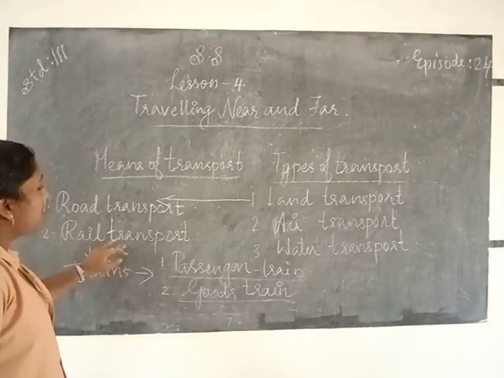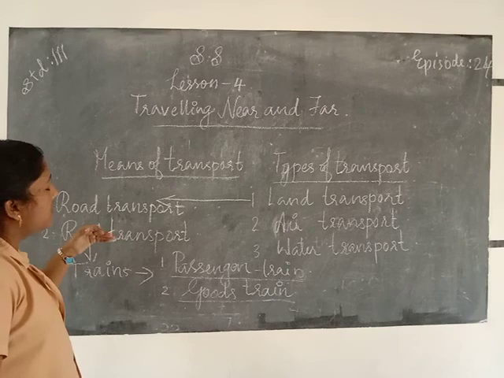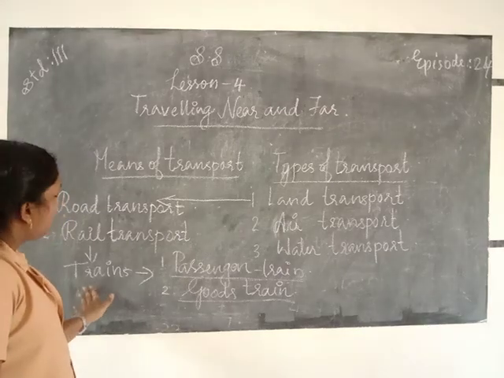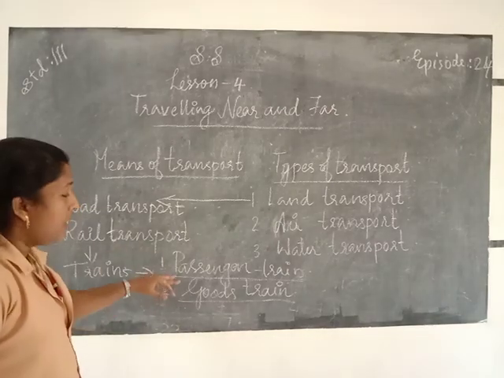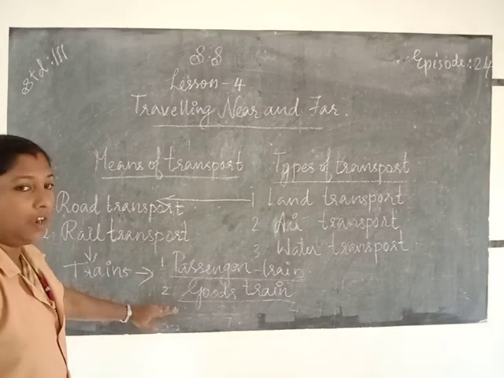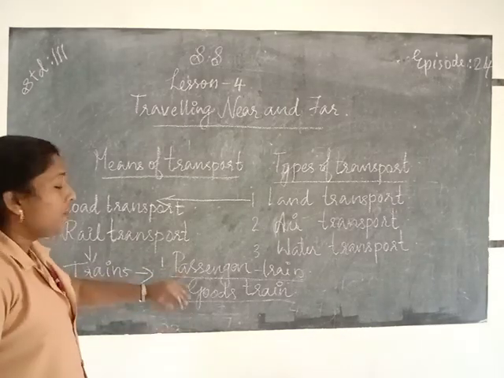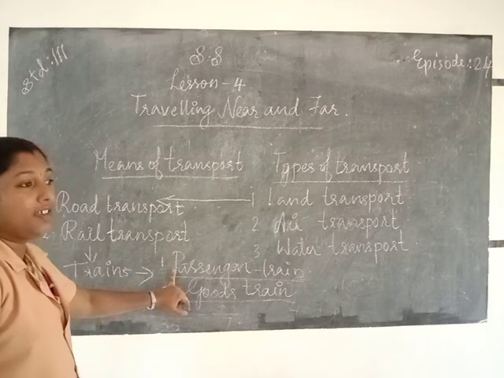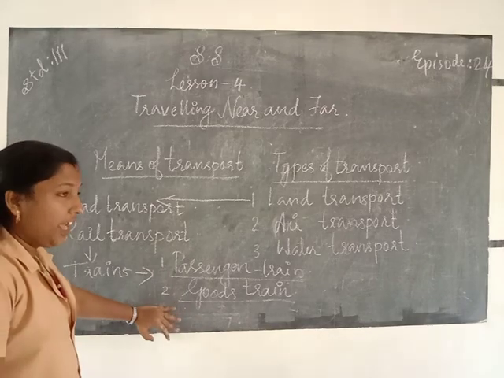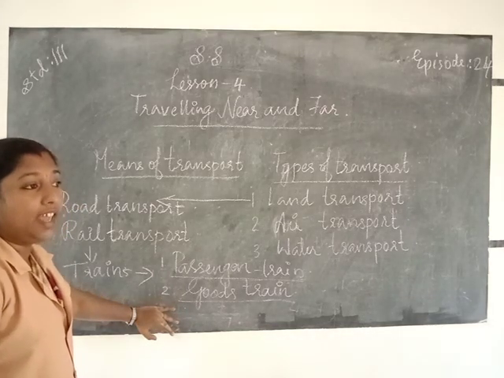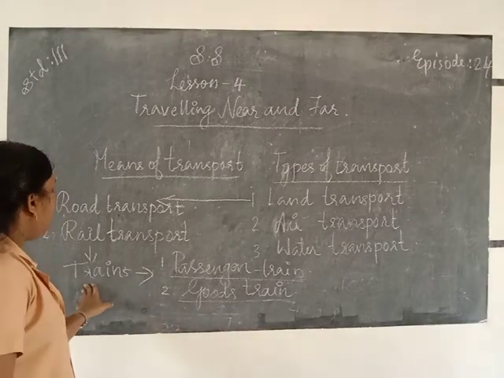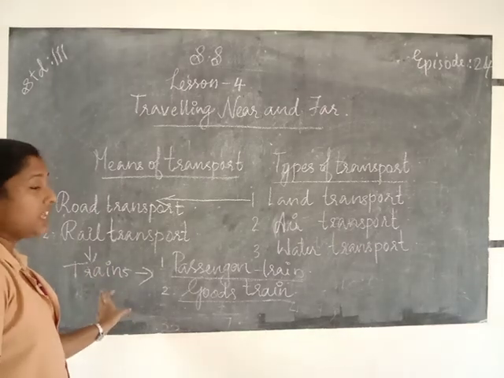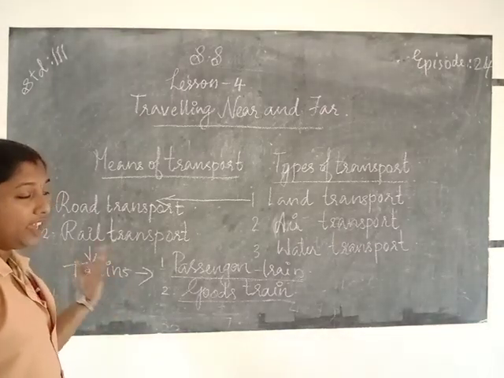Then we learn about rail transport. One of the most important means of rail transport, you know, is the train. The trains are of two types: passenger train and goods train. The passenger train only carries passengers. The goods train only carries goods. Trains are the most important means of transport because they can run very fast.